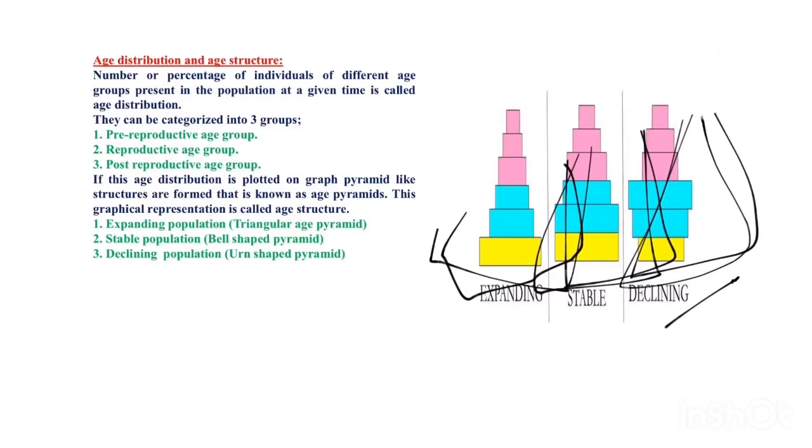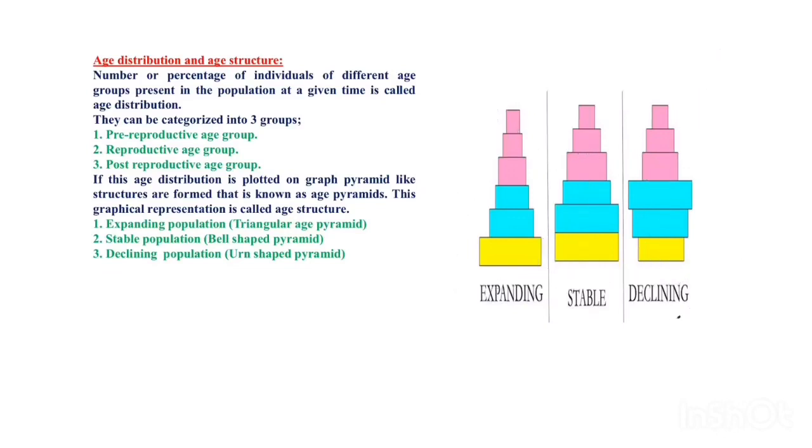So when we plot this on the graph, we get three types of pyramids, which tell whether the population is expanding, stable, or declining.